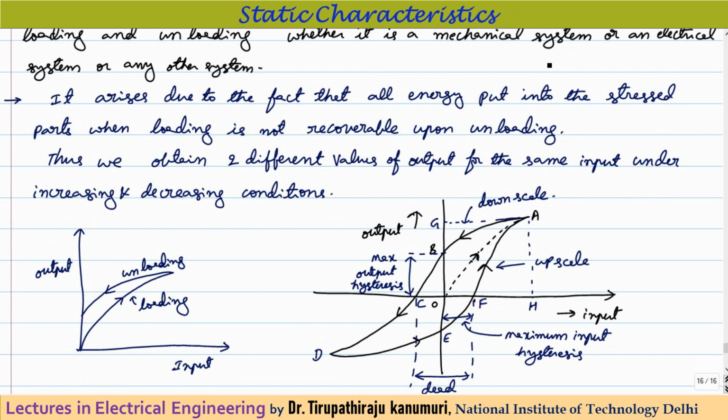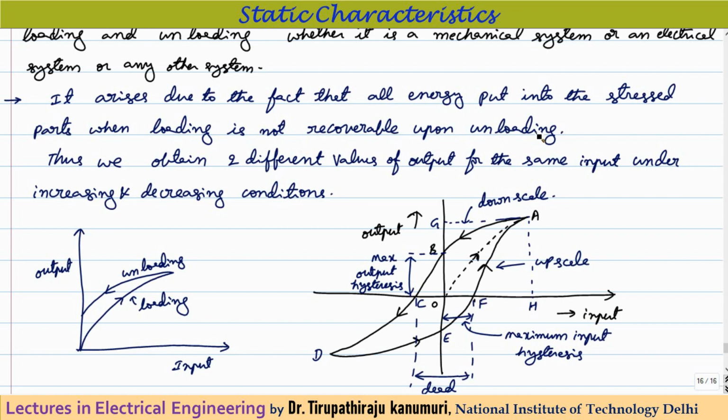When you are increasing gradually, it is called upscale, and when you are decreasing the value, it is also called downscale in some books. Why does it arise? It arises due to the fact that all the energy put into the stressed parts during loading is not recoverable upon unloading. You have seen the same thing in the case of magnetic materials also in basic electrical engineering.